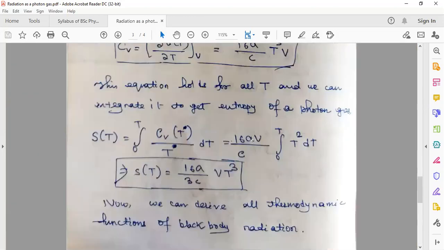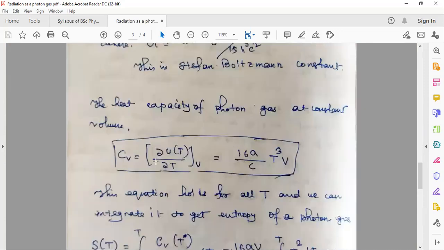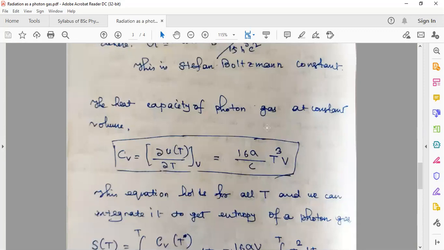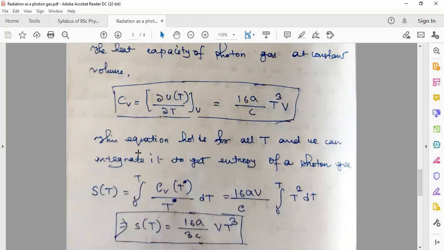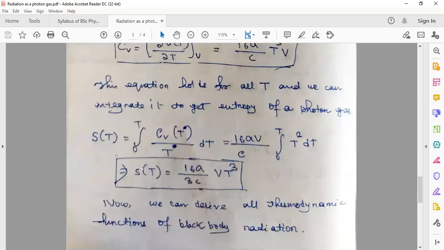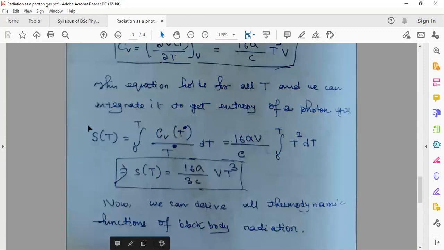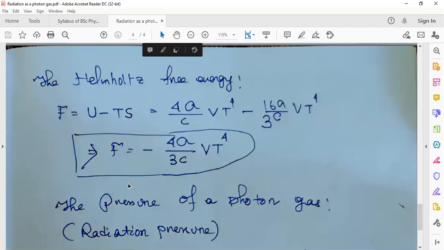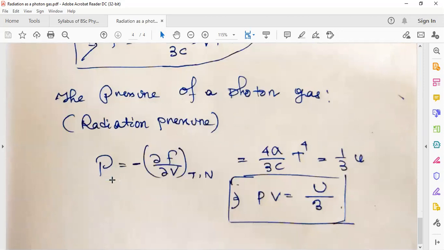So I have taken some values directly. Thermodynamic functions means here we have calculated CV, specific heat at constant volume. Then we have calculated the entropy S at temperature T. And then we have calculated the Helmholtz free energy F. And the pressure is also found.